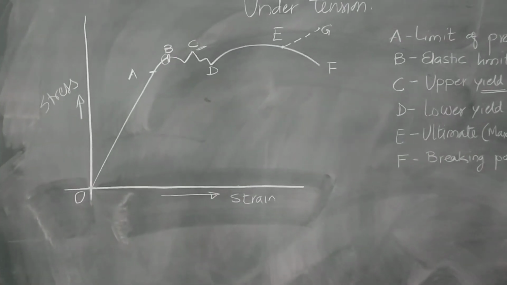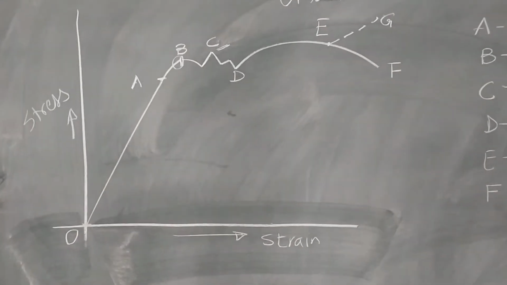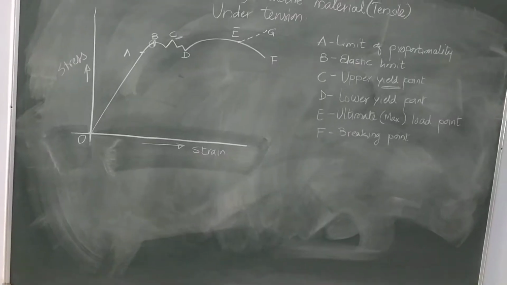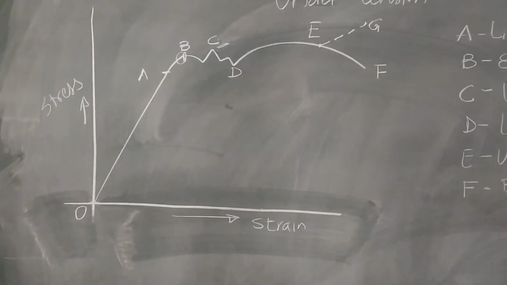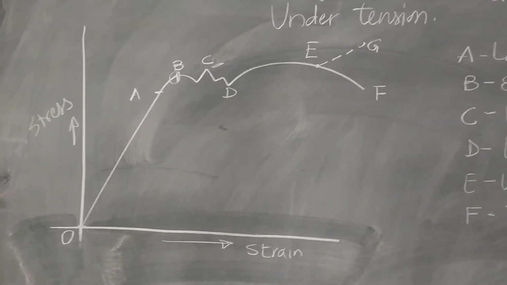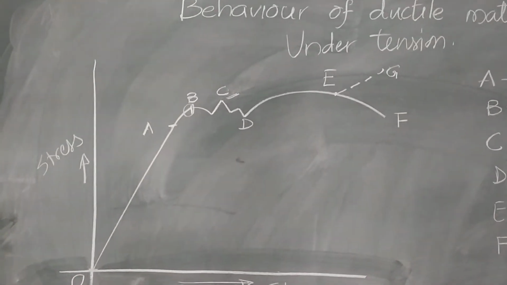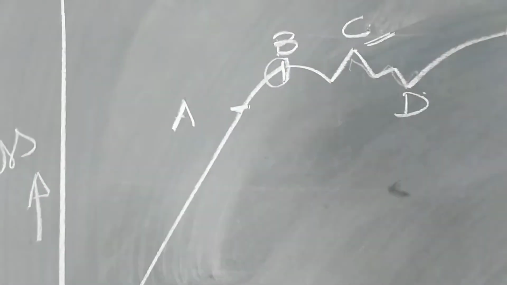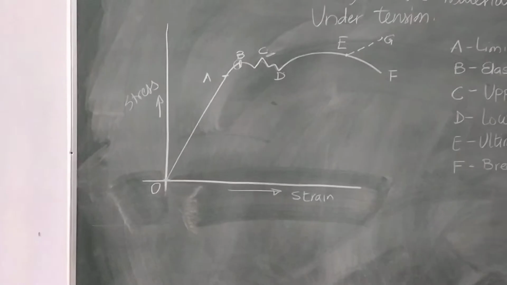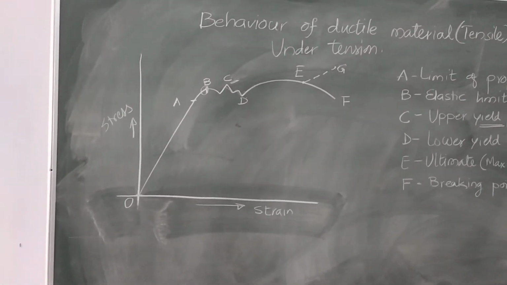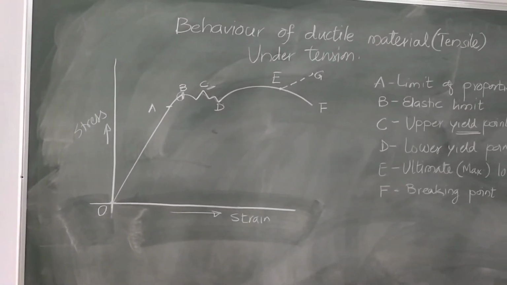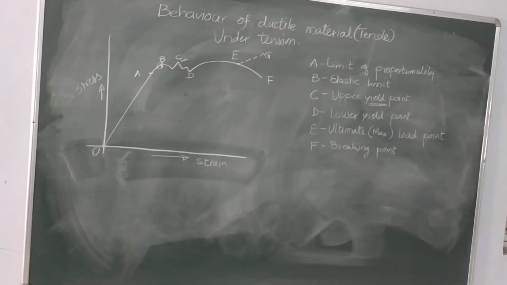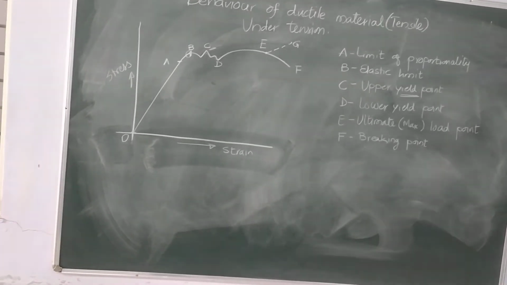At this point, there is an increase in strain, though the stress does not increase. Point D is the lower yield point. At this point, the stress strain curve takes a wavy nature. You may observe this wavy nature, and again at this point strain increases even though the stress is the same or even decreased.